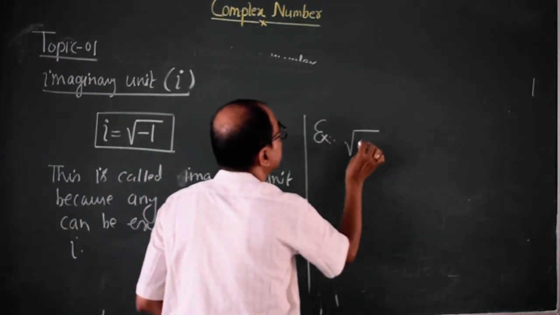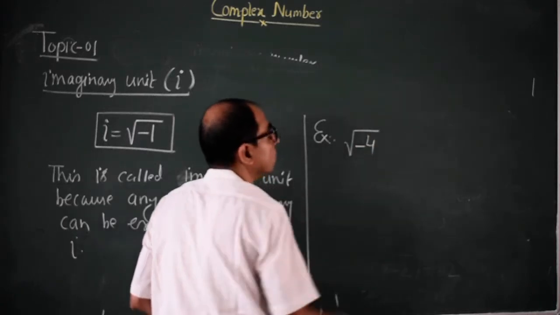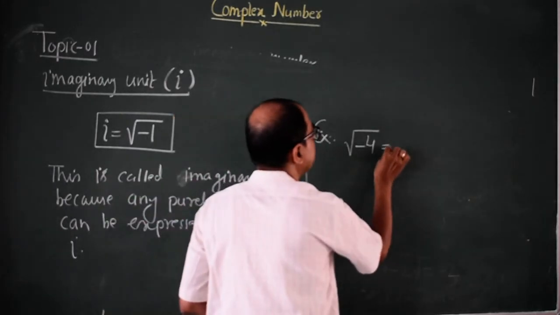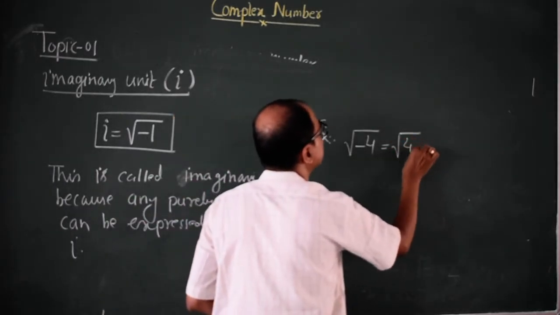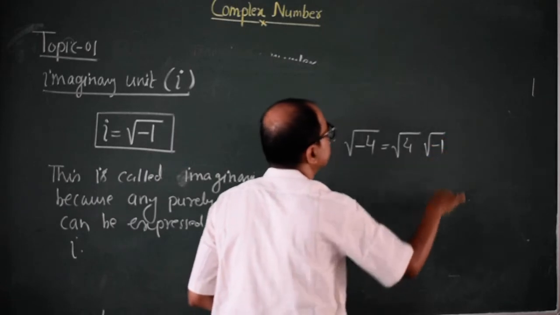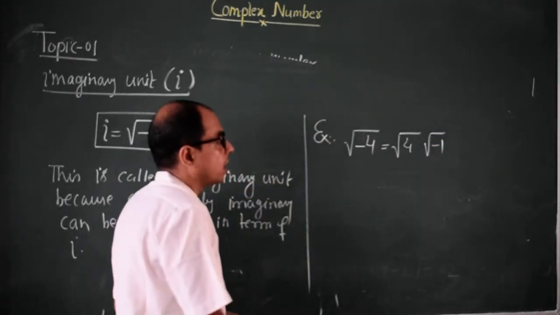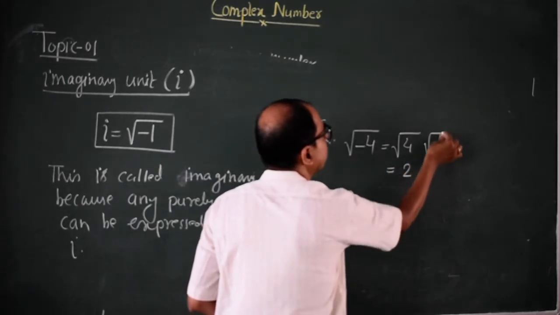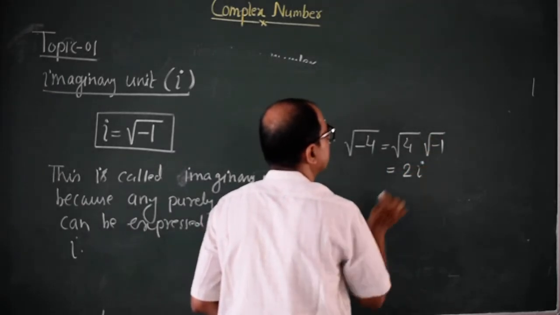Square root minus 4 is a purely imaginary number. It can be written as square root 4 into square root minus 1. Now the positive square root of 4 is 2, and square root minus 1 is iota, so 2i.